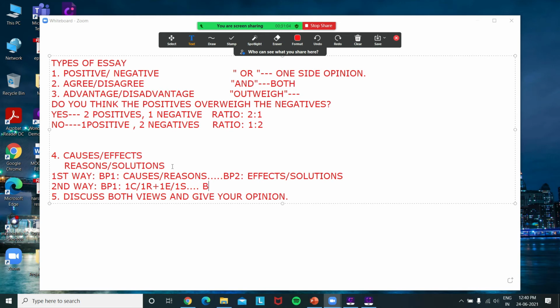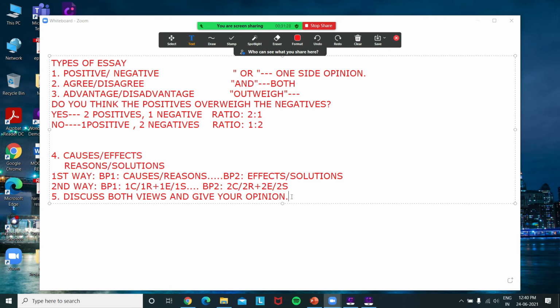Similarly in body paragraph 2 you will be mentioning the second cause or second reason plus second effect or second solution depending upon the question. These both ways are correct and you can choose any one in whichever you feel you are more comfortable.